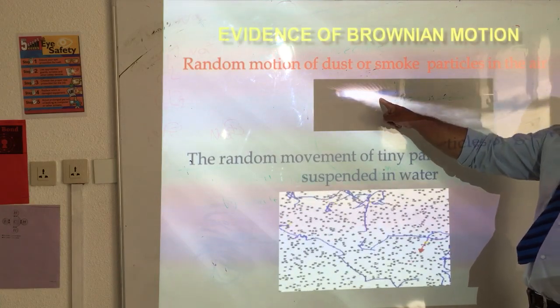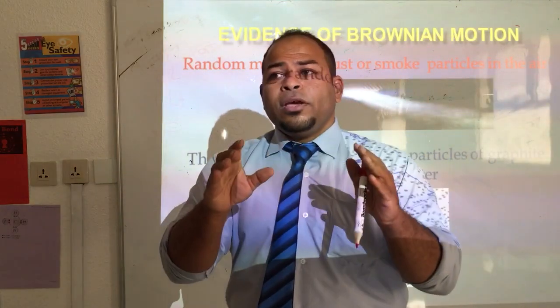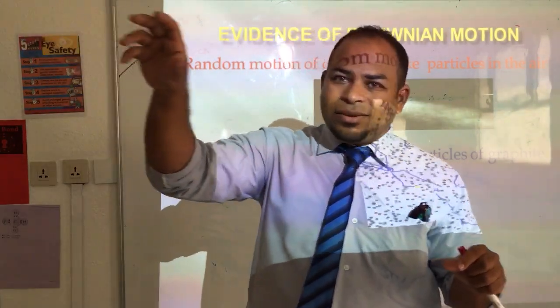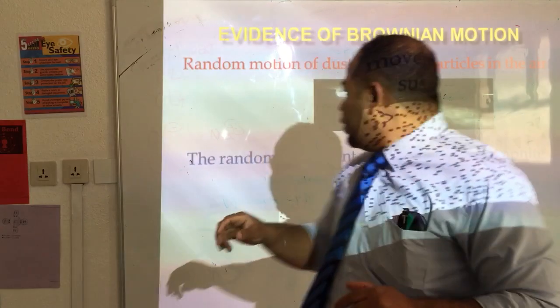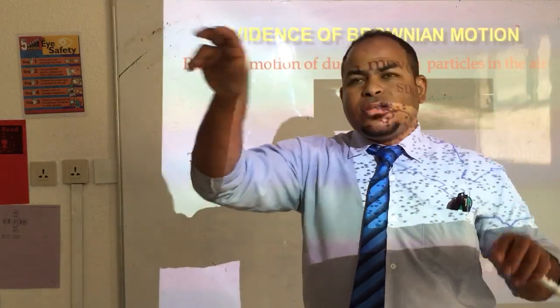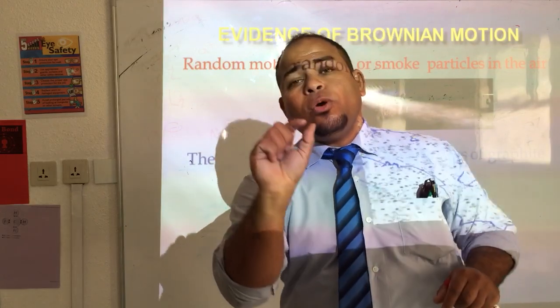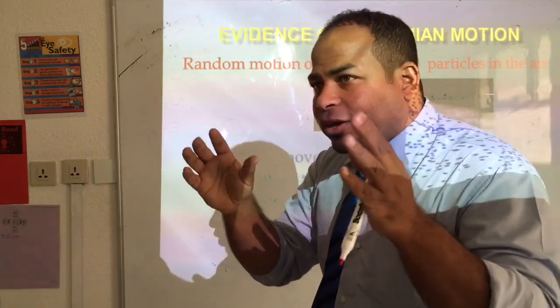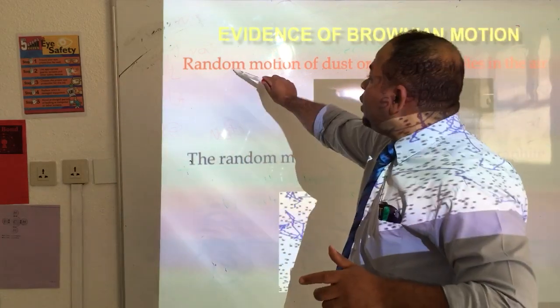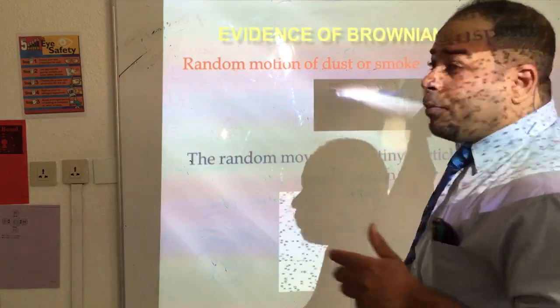Sometimes in your home, you can see a small hole in the wall and you can see the light inside your home, giving you a picture like this, with some smoke or some dust inside your home from a window or a small hole. So the first evidence for Brownian motion is the random motion of dust or smoke particles in the air.